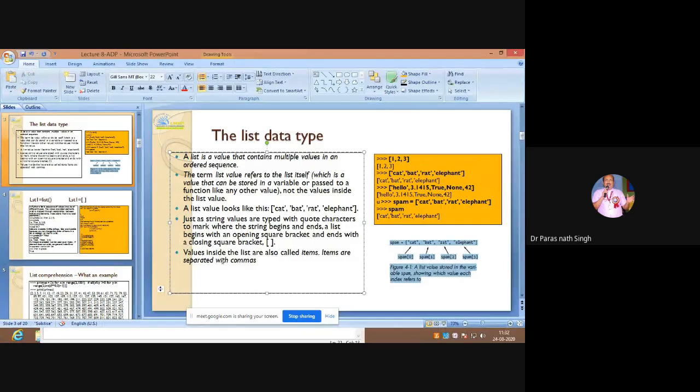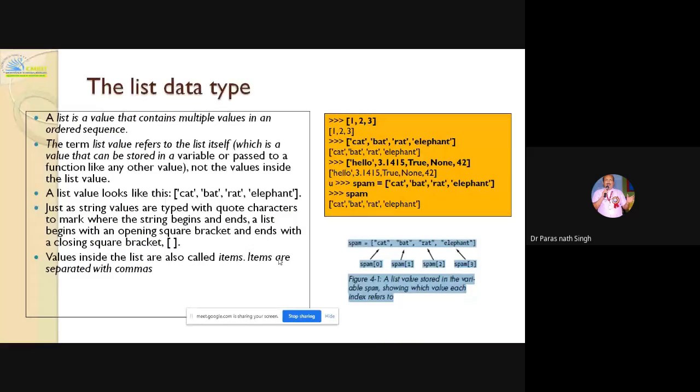Values inside the list are called items. Items, not elements like an array. We are calling them the items of the list, and if you call them elements, there will be no punishment for that. In general, we call them items in the list. So here I have taken another example, where you directly display the list on the Python interpreter, or you store it in some other list.